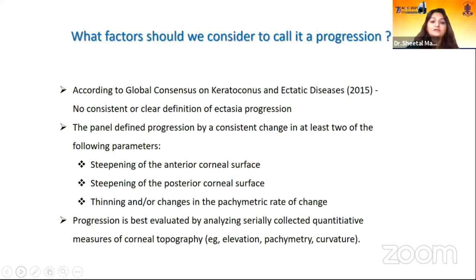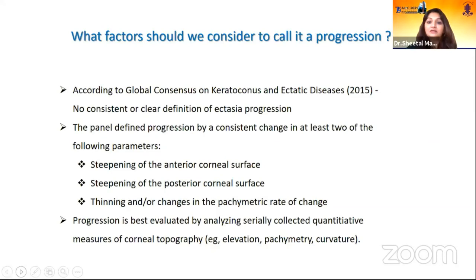Now, unfortunately, there's no global consensus on what we call ectasia progression, but the panel defined progression by consistent change in at least 2 of the following parameters: steepening of the anterior corneal surface, steepening of the posterior corneal surface, thinning of the cornea, or changes in the pachymetric rate of change.